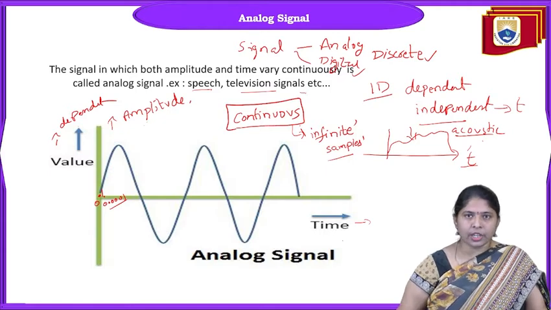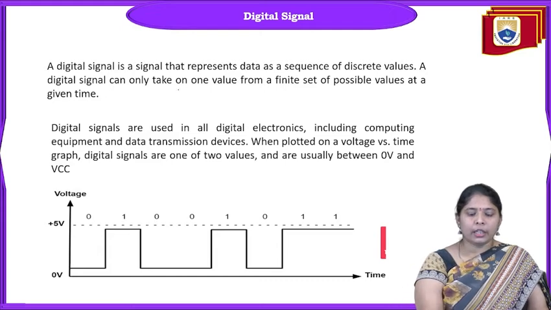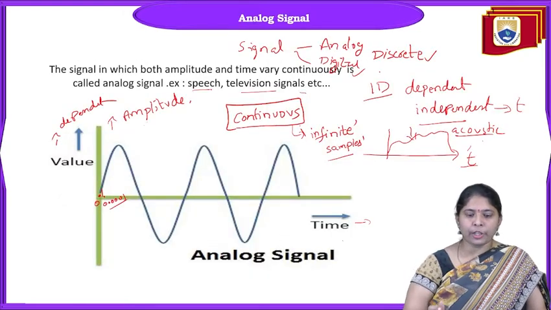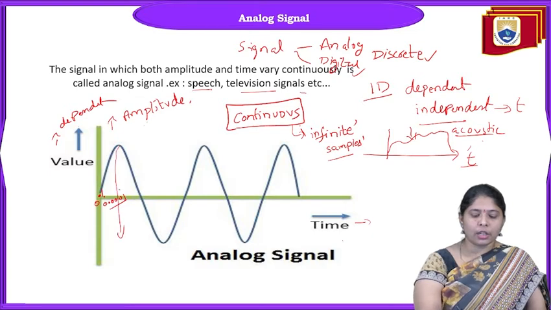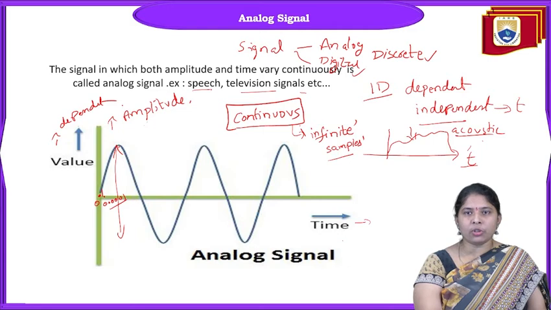The next classification is the digital signal. A digital signal is a signal that represents data as discrete values. In an analog signal, amplitude is also continuous, the y-axis is continuous, and time is also continuous.